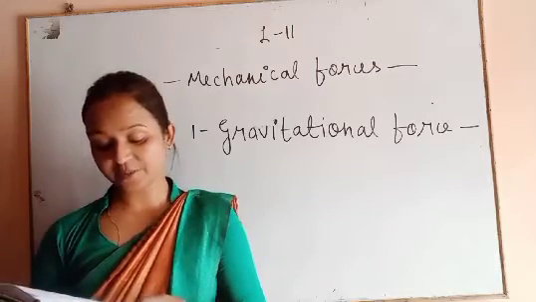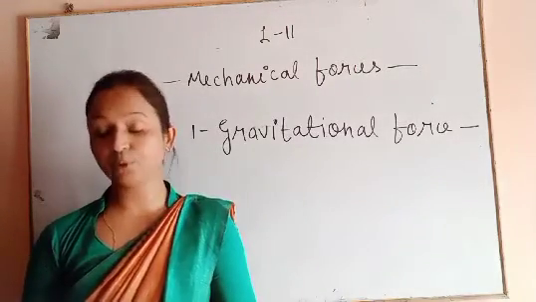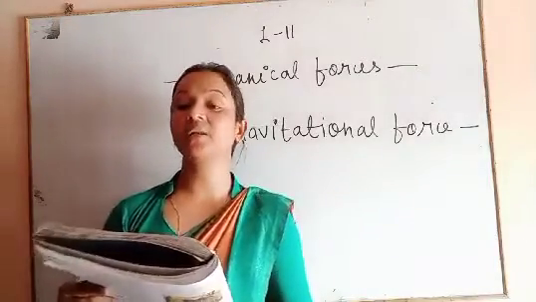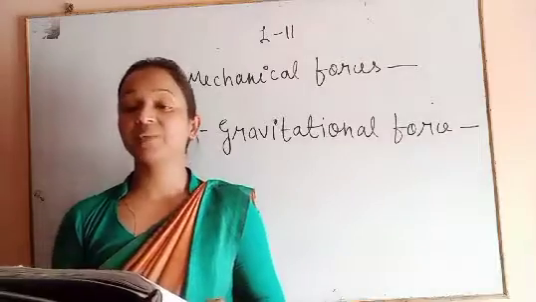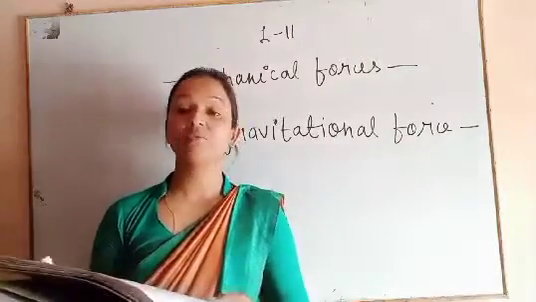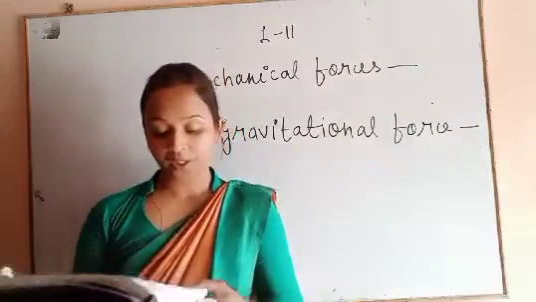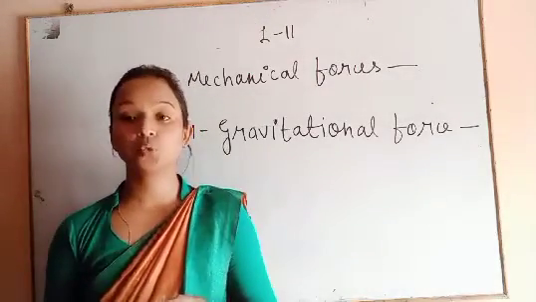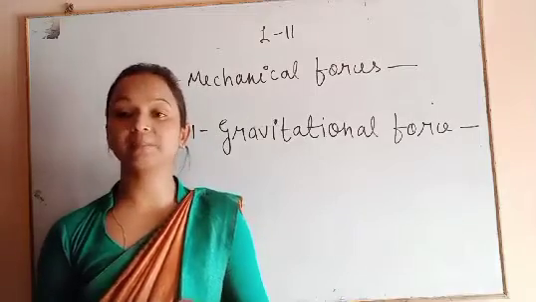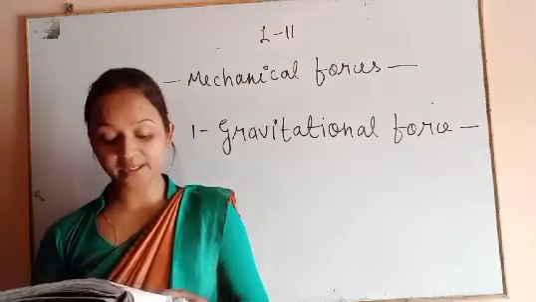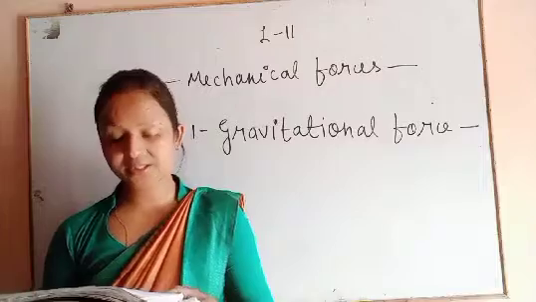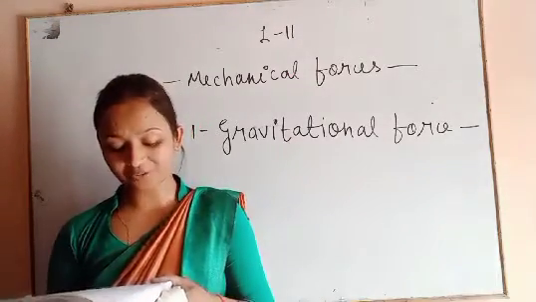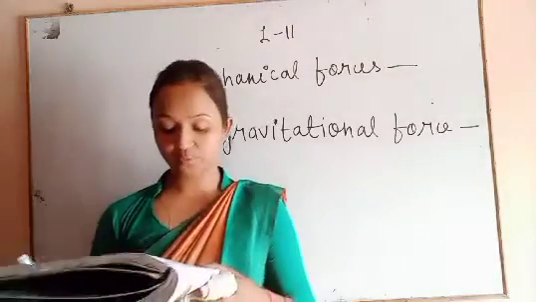Earth pulls all objects towards its center, and the pull exerted by the earth on an object is called the force of gravity or gravitational force. What is the gravitational force? Whenever an object is dropped, it always falls towards the ground. For example, ripe fruits on a tree fall towards the ground, and a stone on the top of a hill falls downwards.